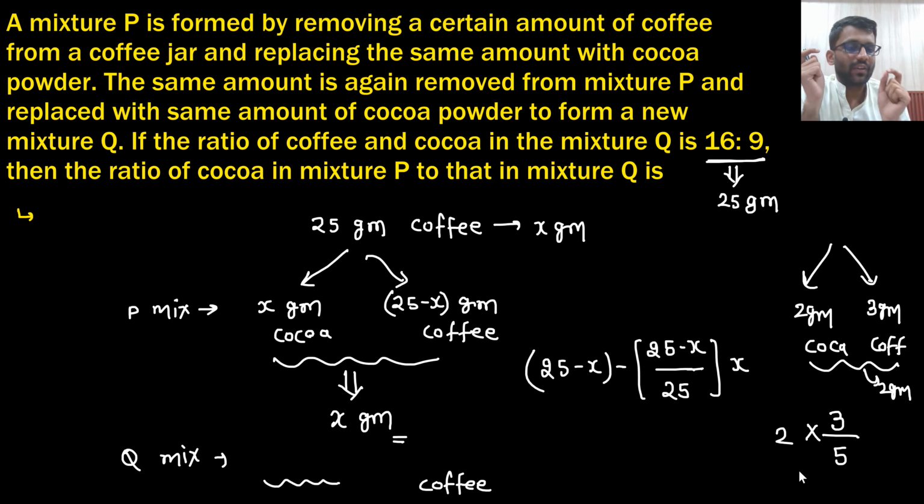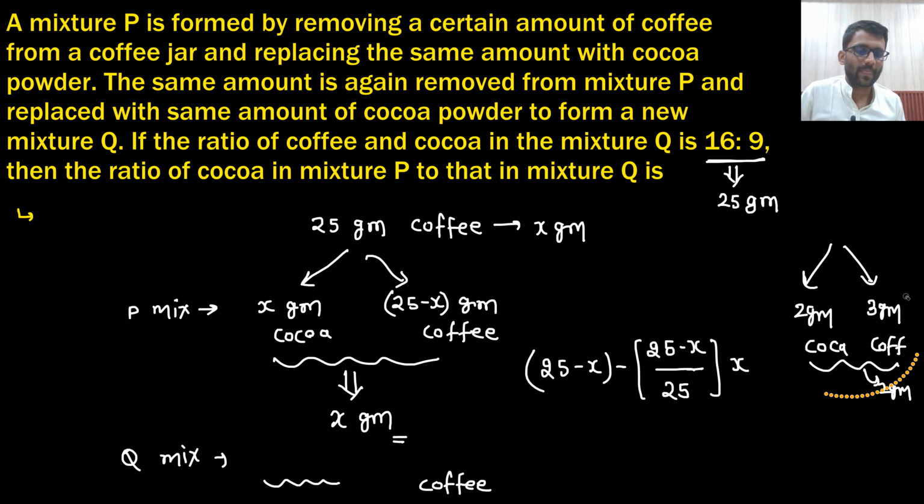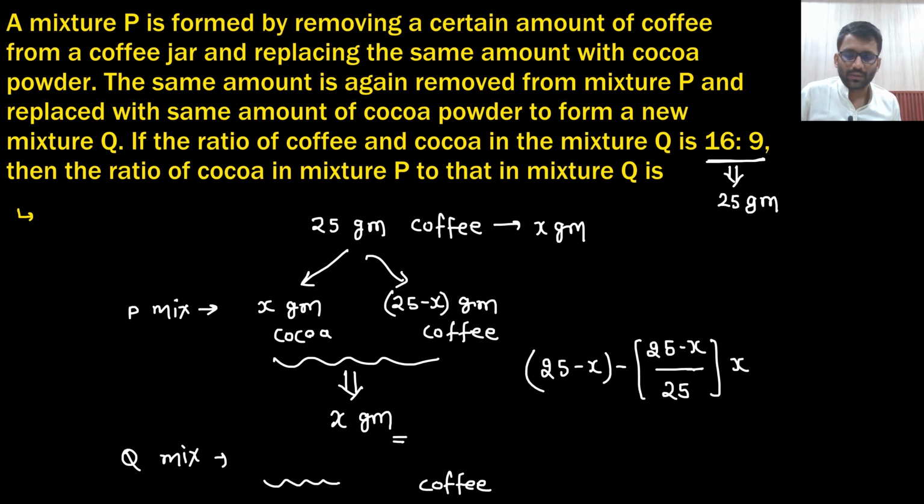Now the ratio is X to 25 minus X. So you will take out in the ratio only. So 25 minus X divided by 25 into X. So this much you are taking out. So this will be your cocoa powder and this will be your coffee. So this much you are taking out.